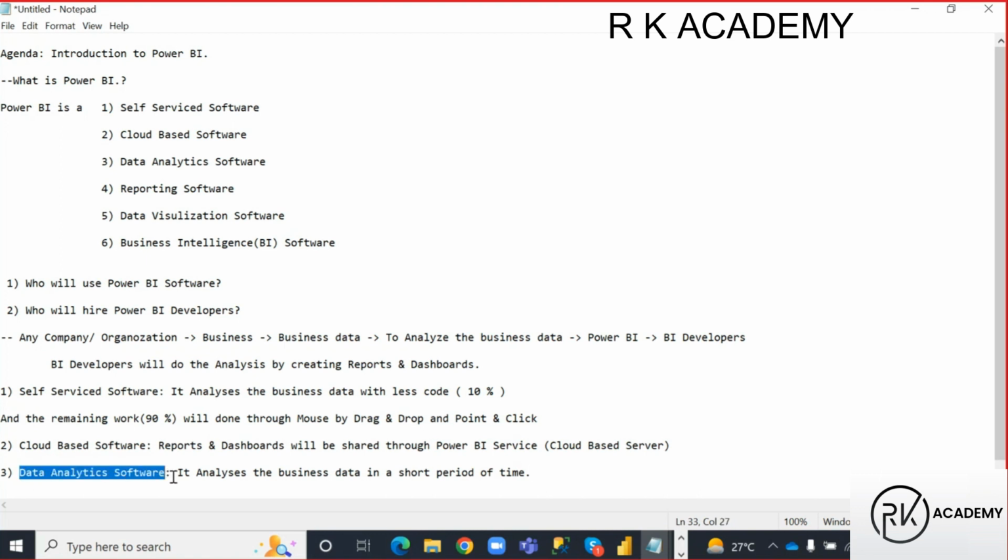Data analytics software is nothing but any software. Any software, if it does the analysis in a short period of time, that software is called data analytics software. The Power BI will do the analysis in a short period of time, so that is why we call Power BI a data analytics software. Getting my point, guys? So how we are going to do analysis in a short period of time, we'll see now, guys. Let us go to the Power BI desktop.